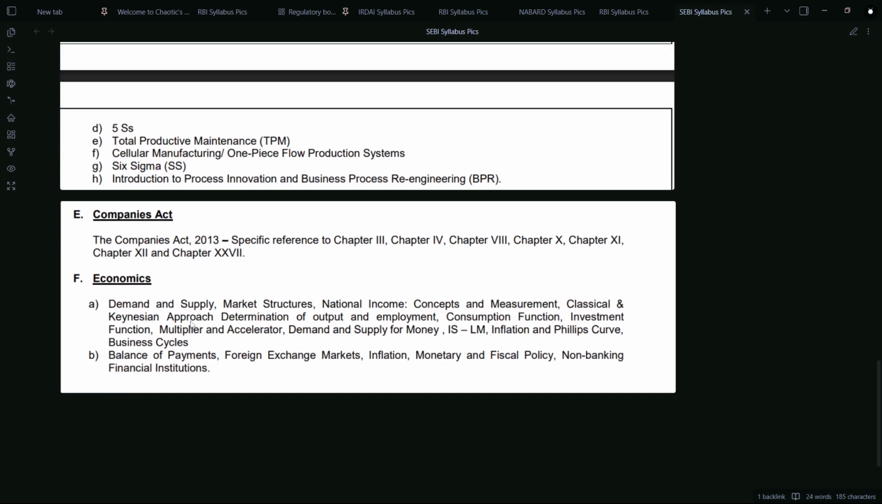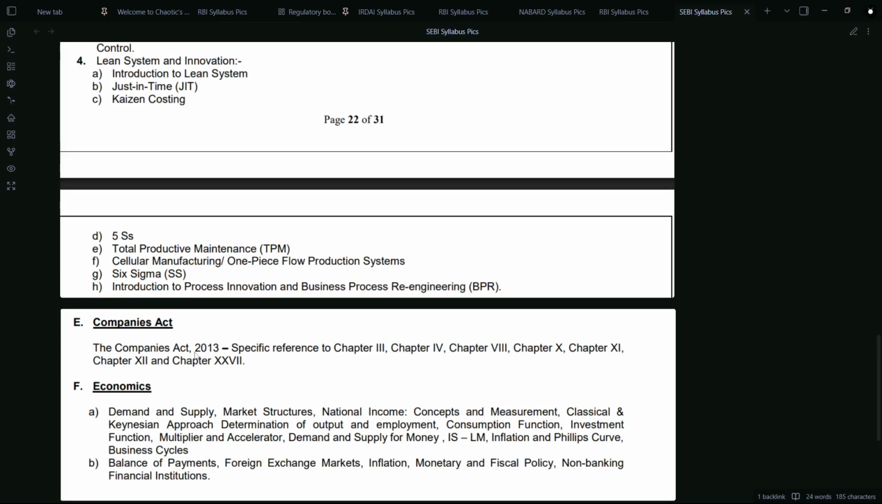Economics. This part of economics is a little macroeconomic based on demand and supply, market structures, national income, Keynesian approach, then investment function, Phillips curve, business cycles. These are direct questions that are asked. Since the syllabus is very vast, they don't ask you technical questions, but they ask you direct questions. Okay. Balance of payments, foreign exchange markets, inflation, monetary and fiscal policy, non-banking financial institutions.